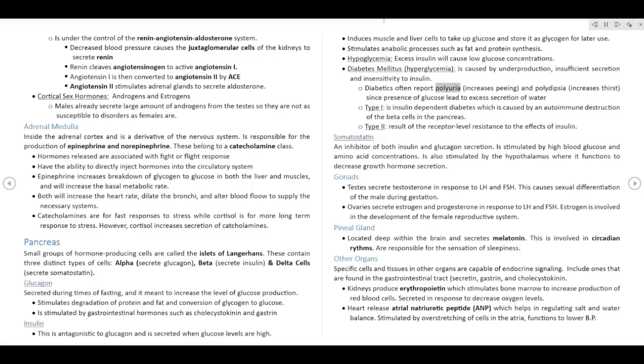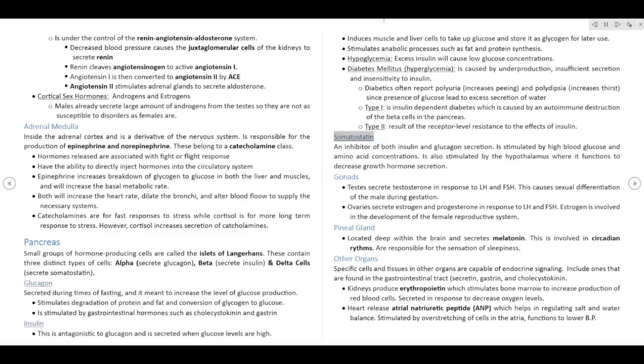Diabetics often report polyuria, increased peeing, and polydipsia, increased thirst, since the presence of glucose leads to excess secretion of water. Type 1 is insulin-dependent diabetes, which is caused by an autoimmune destruction of the beta cells in the pancreas. Type 2 is the result of receptor-level resistance to the effects of insulin.